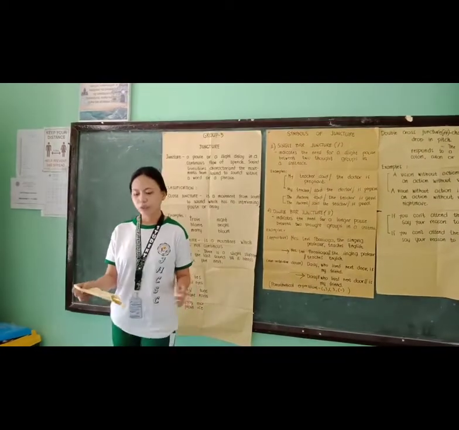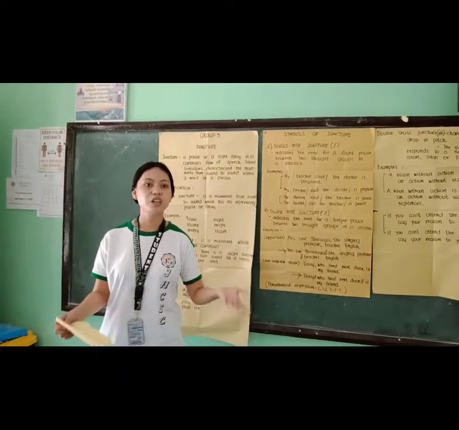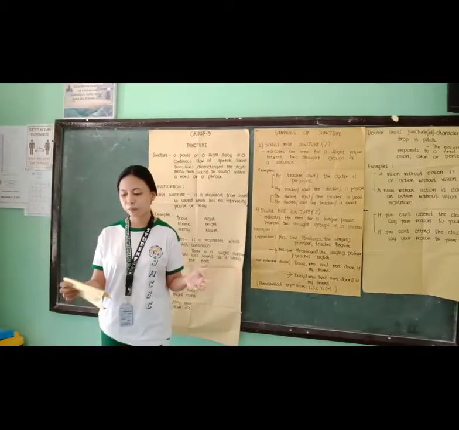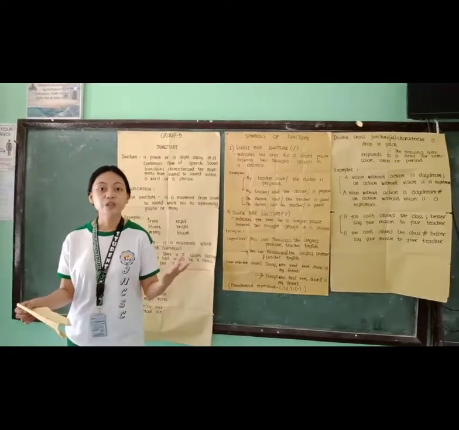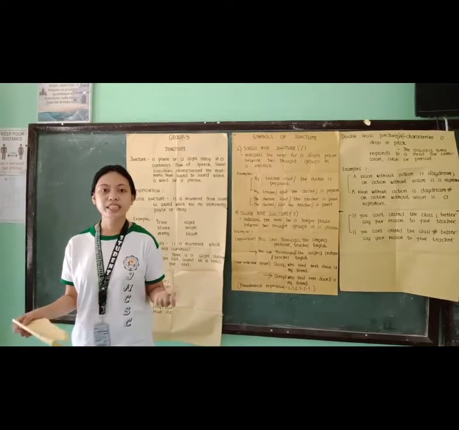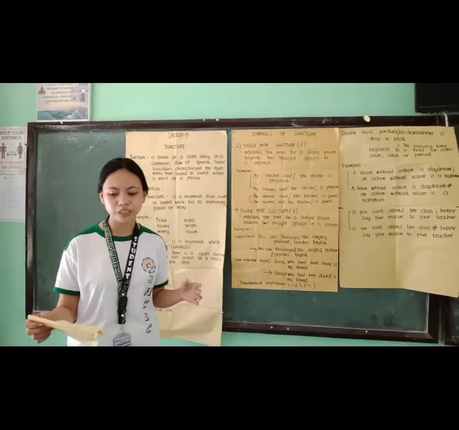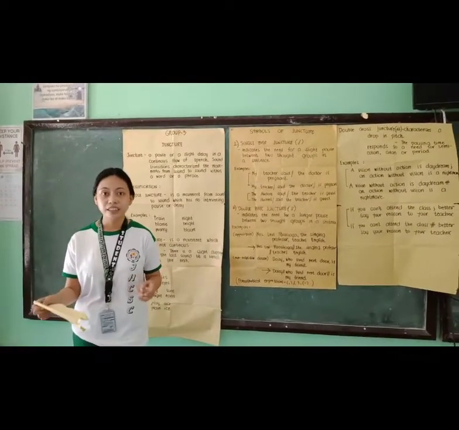So the importance of juncture is the reciprocity of mental connectivity in which a listener can distinguish between two otherwise identical sequences of different sounds that have different meanings. Since you already know the definition of a closed juncture and open juncture, we will proceed to our activity for this morning.